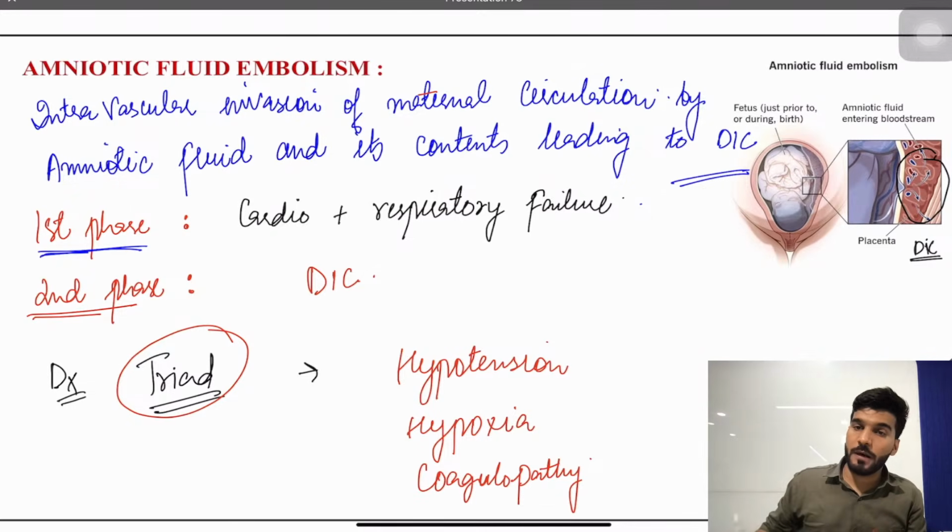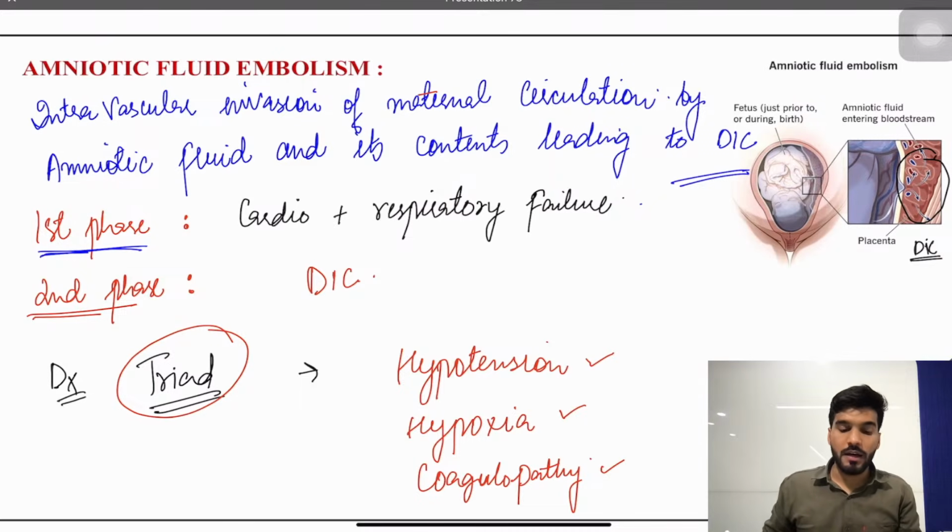So the patient will come with the three features. Even they can mention the blood pressure was 90/60, the breathlessness was present, the saturation was 80. So with the given parameters, you can also suspect a case having hypotension, hypoxia and coagulopathy. Okay, that is all about amniotic fluid embolism. So it's all about part one.